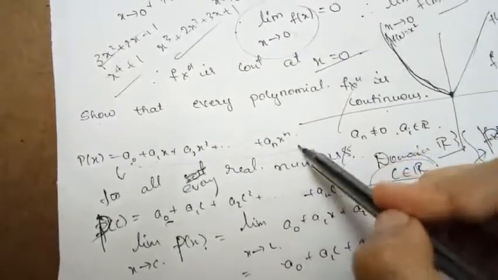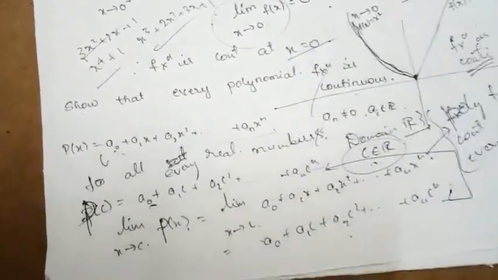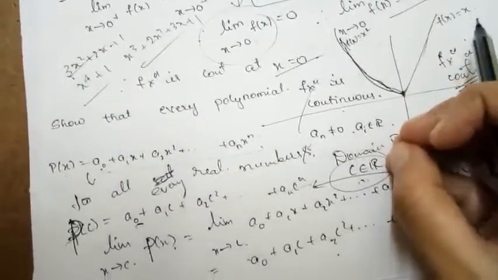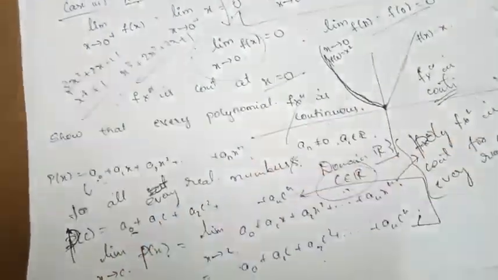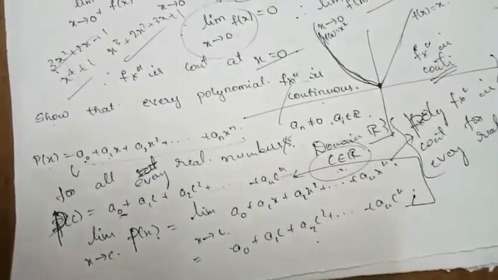So if a general representation of a polynomial is continuous at every point of the real numbers, then any polynomial function becomes continuous at every point of the real numbers. Thus we have proved that every polynomial function is continuous. So let us move to the next question.